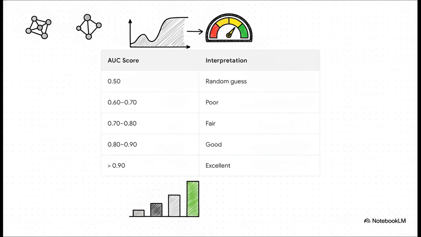An AUC of 0.50 means the model is just randomly guessing. 0.70 to 0.80 is fair. But when you push that number above 0.90, you have an absolutely excellent model on your hands. It just beautifully summarizes the overall classification power in one number.